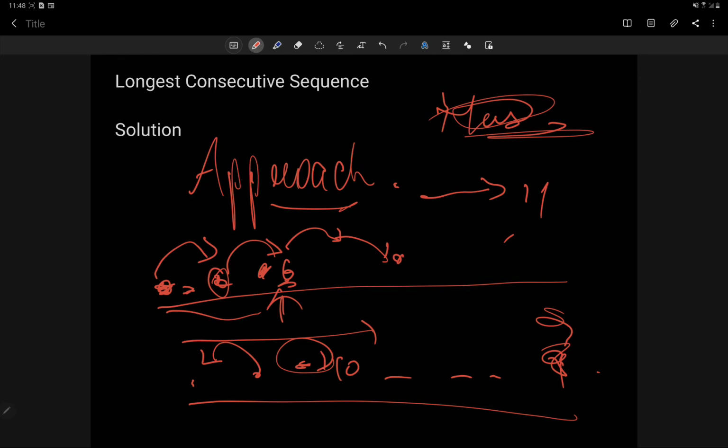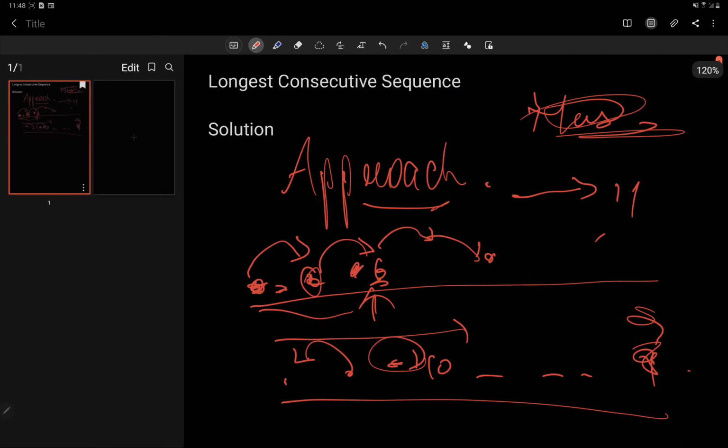Are you able to understand that the approach of the key value pair, taking the integer and the boolean variable, is going to fail? Alright, so this technique won't fail, because if the number less than it is present, we don't need to look for that, because it would be traversed when we reach that number. Alright, so let's see this approach with the help of the example that was given to us.